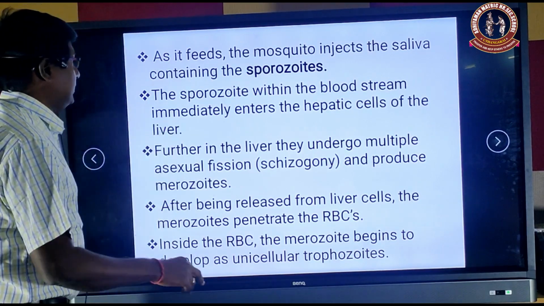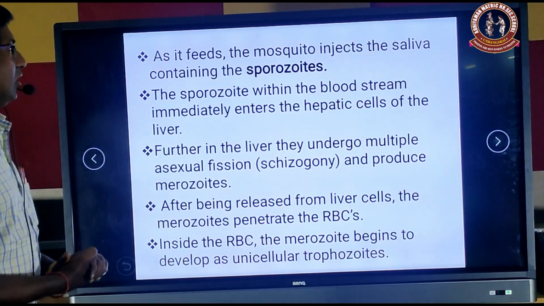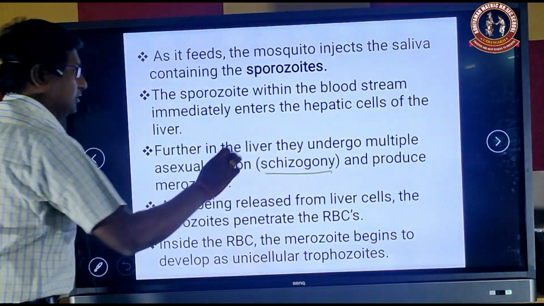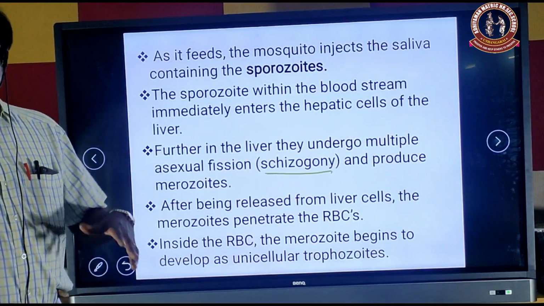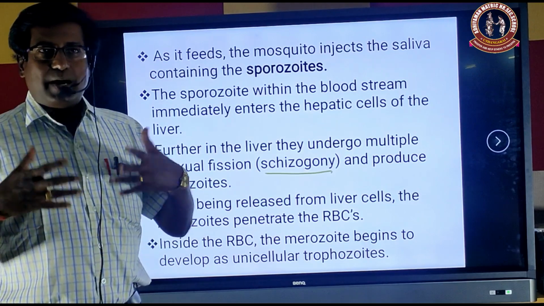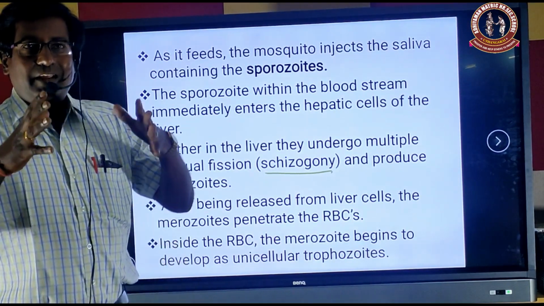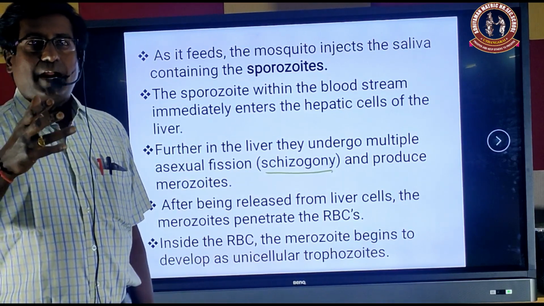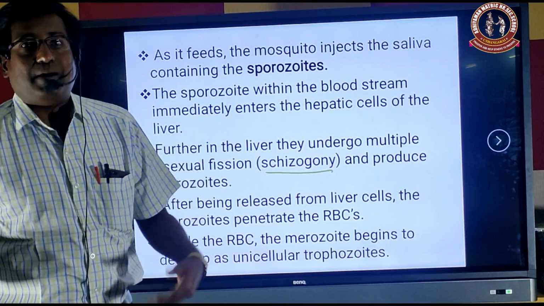That process is called zygogony. Then inside the liver, these parasites develop into merozoites. Then the liver cells are destroyed, and the merozoites are released from the hepatic cells and come into the blood of the person.